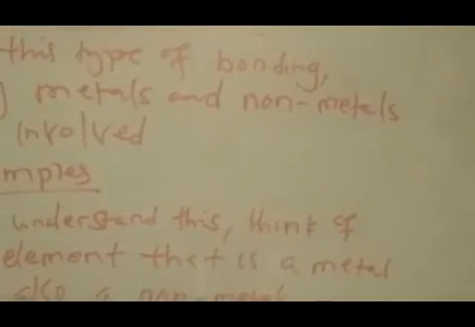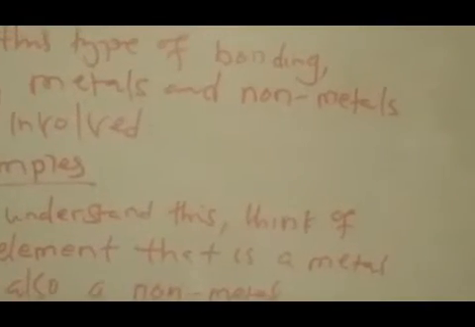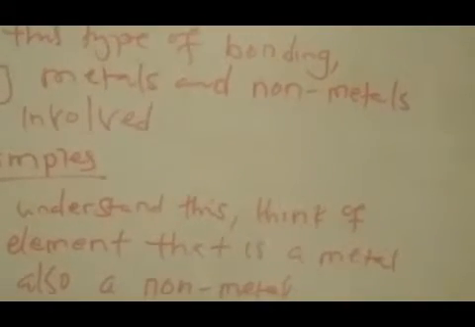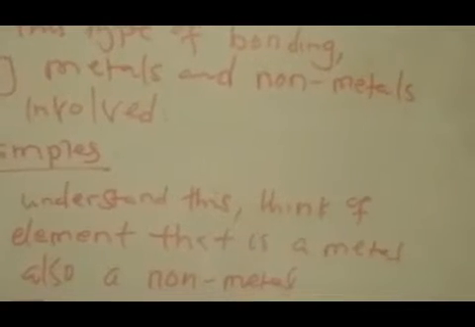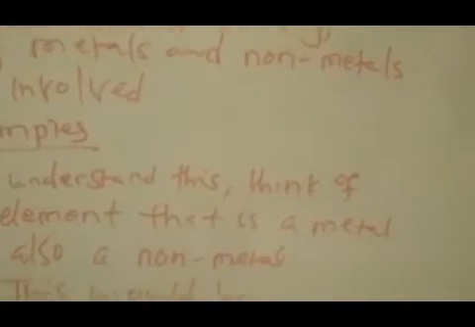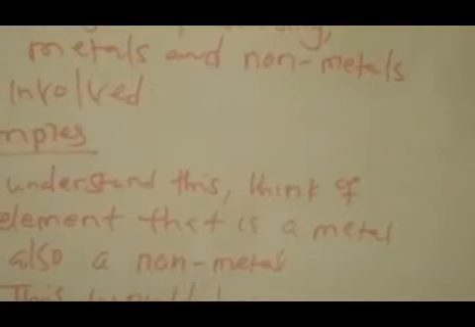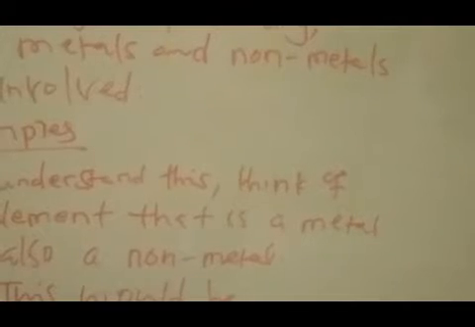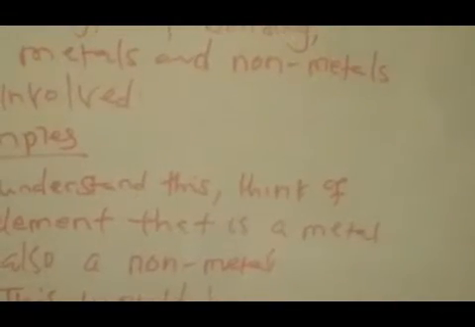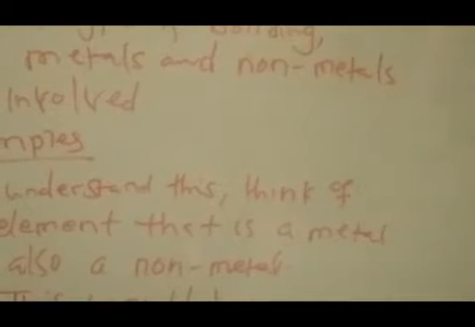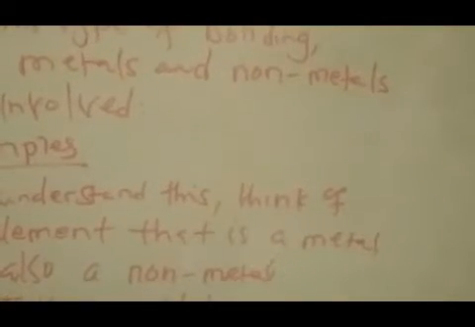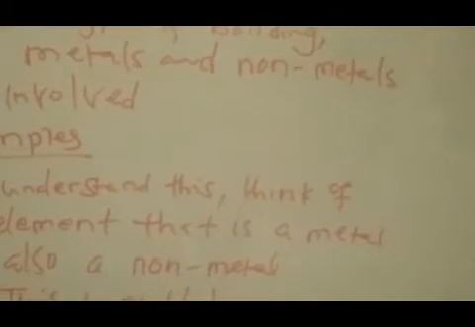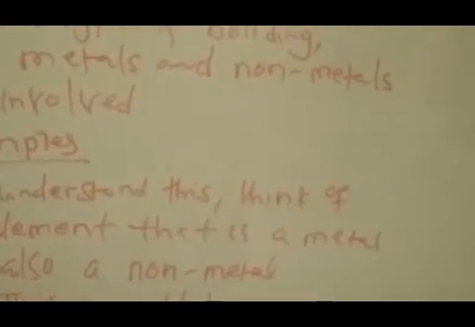In this type of bonding, only metals and non-metals are involved. To understand this, think of an element that is a metal and one that is a non-metal. You can see I've given an example. I've chosen the metal to be sodium and the non-metal to be chlorine. What this means is that the type of bonding that exists between sodium and chlorine is ionic bonding.